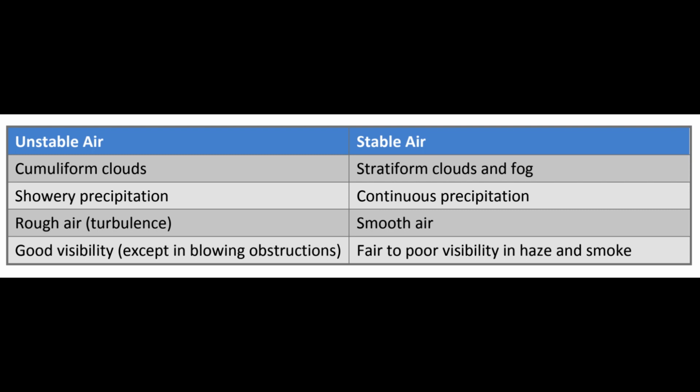Methods by which air reaches the saturation point. If air reaches the saturation point while temperature and dew point are close together, it is highly likely that fog, low clouds, and precipitation will form. There are 4 methods by which air can reach the saturation point. First, when warm air moves over a cold surface, the air temperature drops and reaches the saturation point. Second, the saturation point may be reached when cold air and warm air mix. Third, when air cools at night through contact with the cooler ground, air reaches its saturation point. The fourth method occurs when air is lifted or is forced upward in the atmosphere.